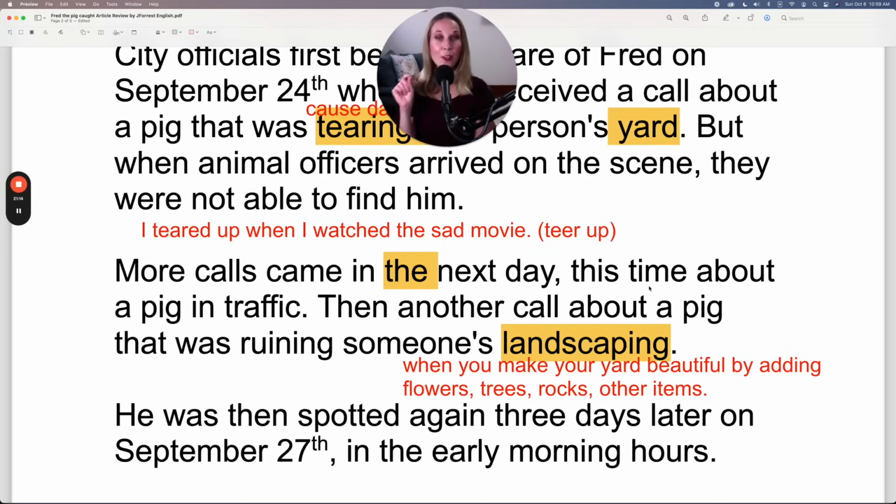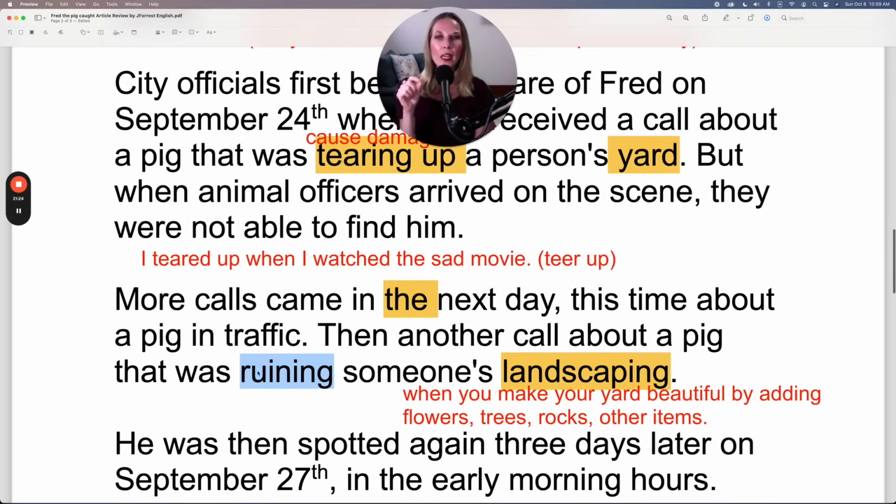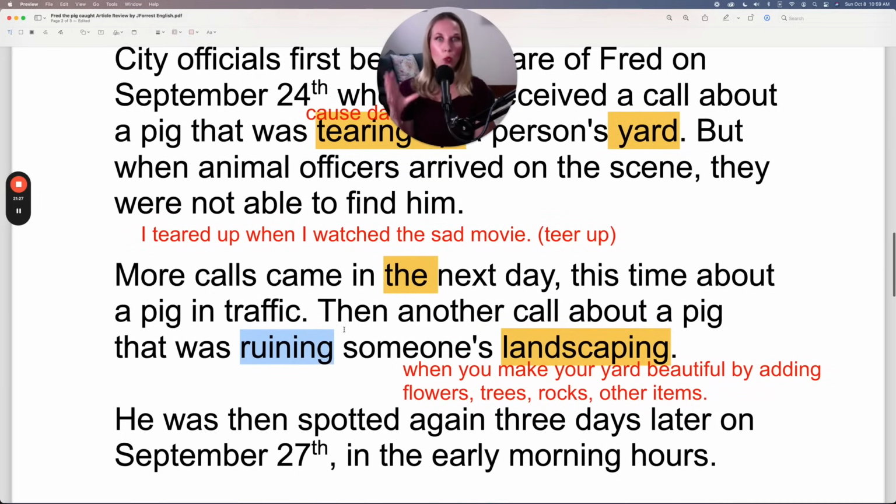Now this pig, Fred the pig, he was ruining, to ruin. Ruin is also when you cause damage to, but if you describe something as ruined, it means that the damage was permanent and you can't save it. So it's no longer useful.